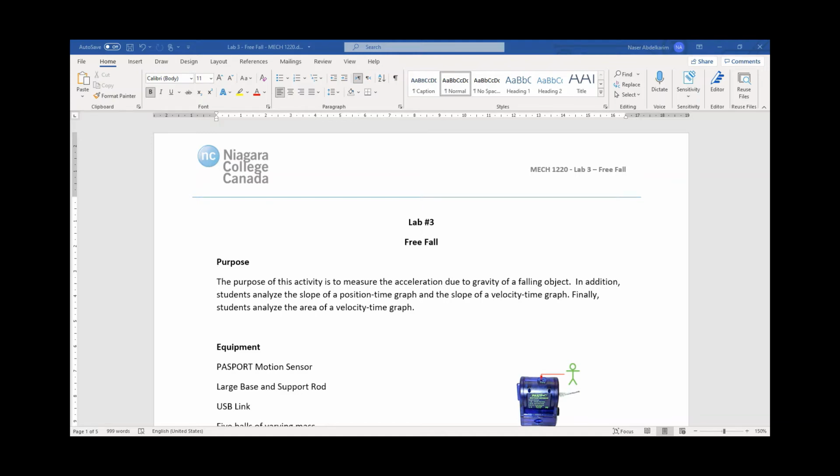Lab 3 experiment will be about free fall. And the purpose of this activity is to measure the acceleration due to gravity of a falling object.